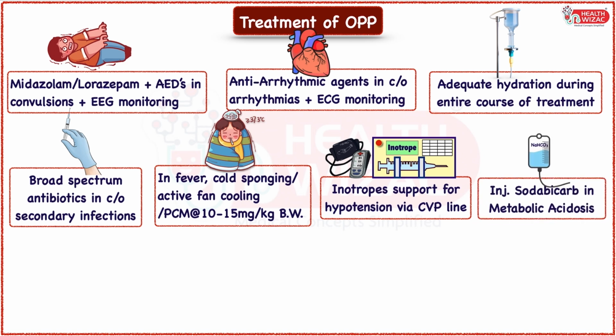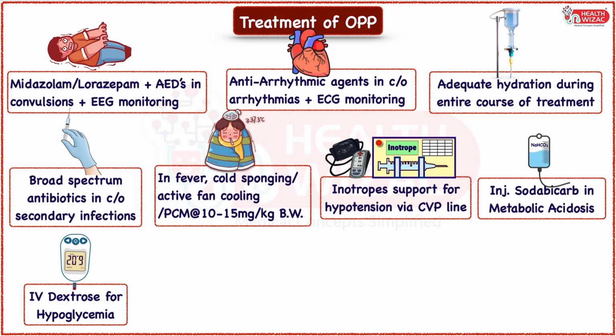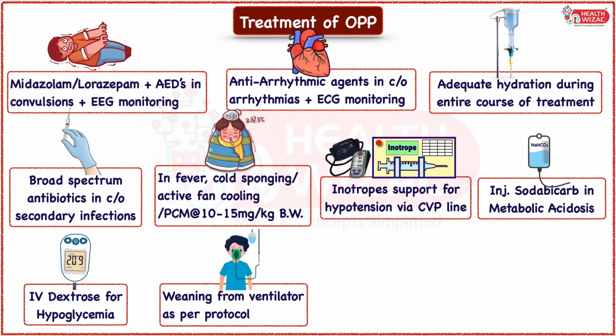Metabolic acidosis should be managed with IV sodium bicarbonate. Frequent sugar monitoring should be done and IV dextrose should be given in case of hypoglycemia. Once the patient seems hemodynamically fit with reversal of atropine toxicity and is intubated, weaning should be attempted followed by extubation as per the protocols.